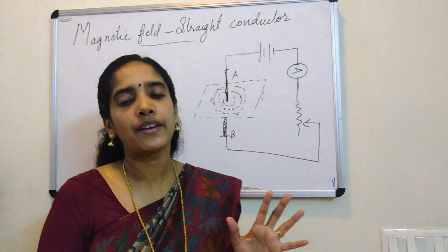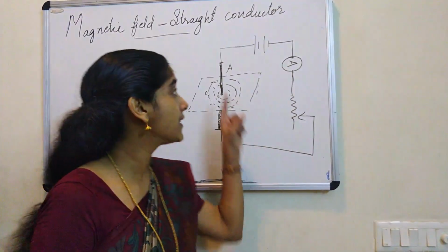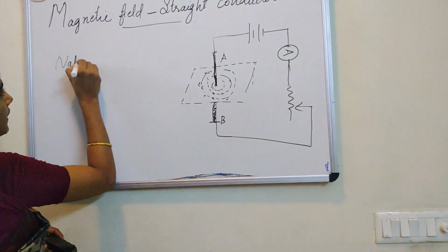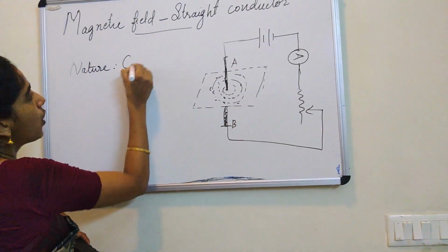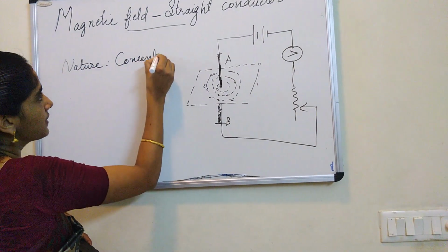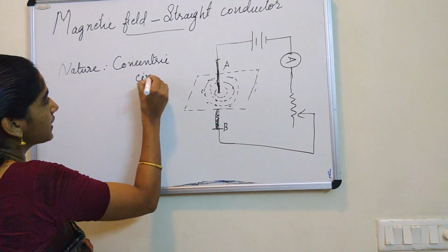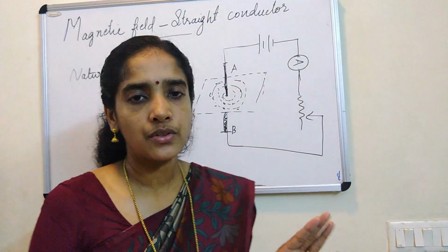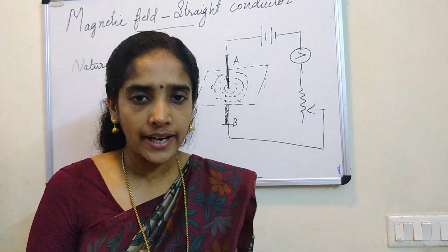What is the nature of magnetic field line around a current carrying straight conductor? So what will you write? The nature of magnetic field line: it is concentric circles. Okay, now we got the pattern. So how did you get the pattern? With the help of iron filings.